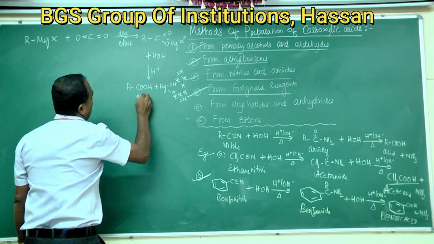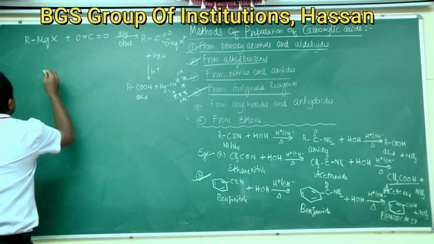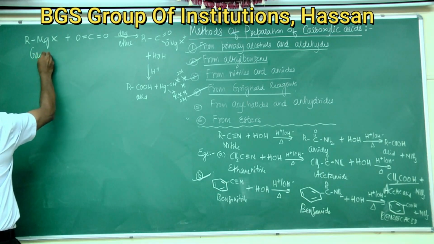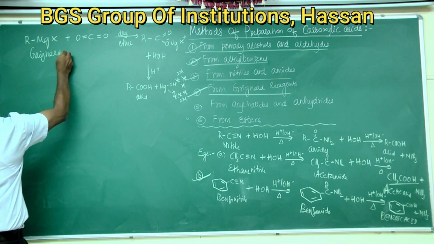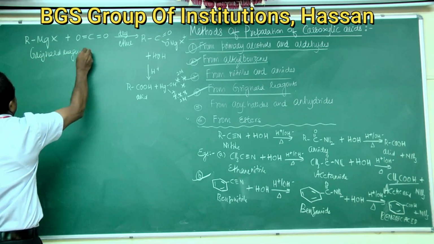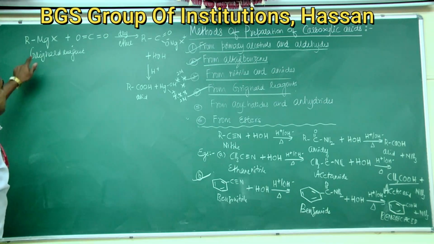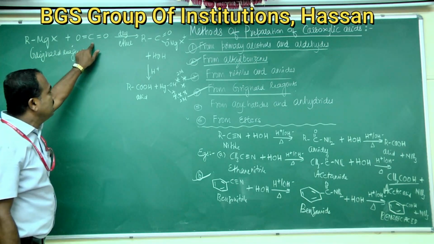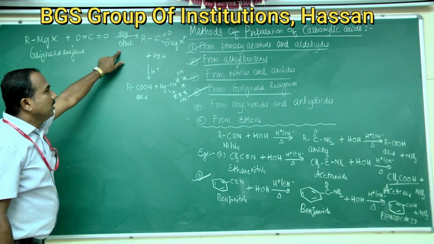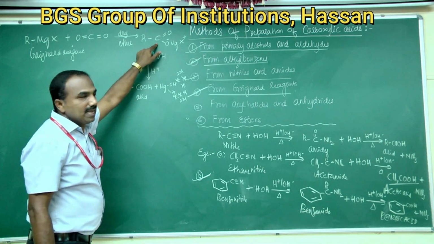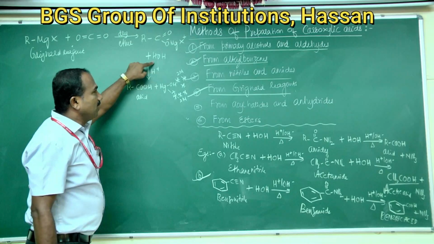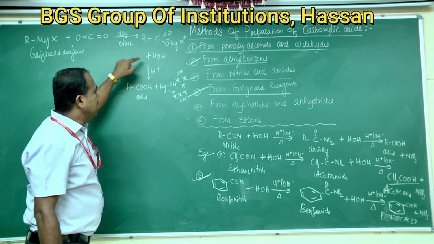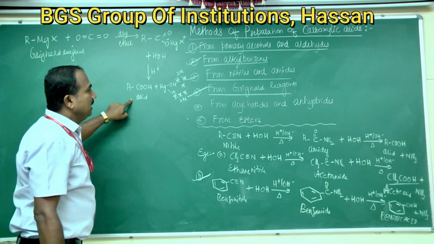This is carboxylic acid, this is Grignard reagent. So this is important. Grignard reagent reacts with solid carbon dioxide, that is dry ice, in presence of dry ether to give salts of carboxylic acid. This on hydrolysis in presence of mineral acid gives carboxylic acids.